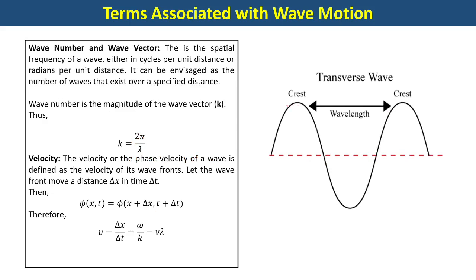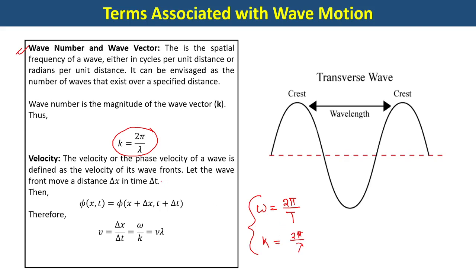Next, wave number. This is a little new concept and I'll talk in a little more detail about it in subsequent classes, not in this particular class. Just for today, remember that k is just 2π by lambda. So wave number, sometimes we also call it wave vector, because this is a vector quantity. 2π by lambda is what is known as wave number. As you know, omega, that is angular frequency, is given by 2π by T, that time period. Quite similar to this concept, k, the wave vector or wave number, is given by 2π by lambda. Okay, this is something that you should remember.